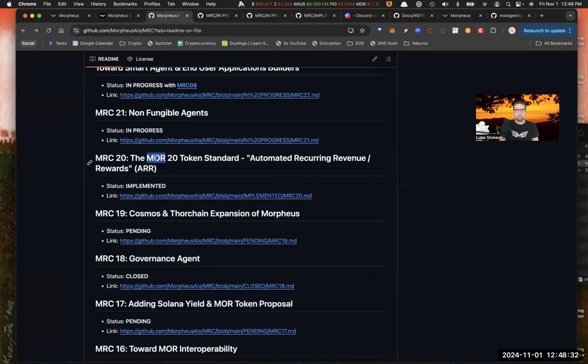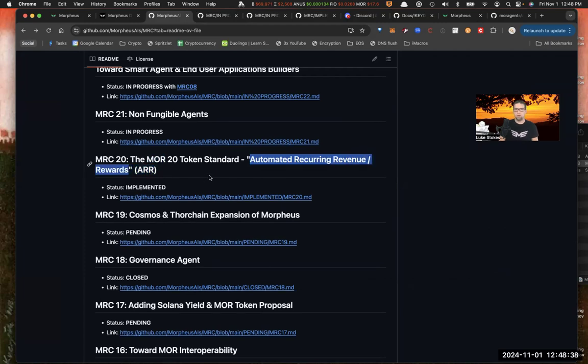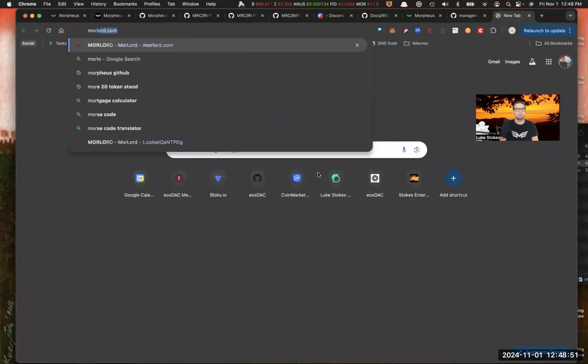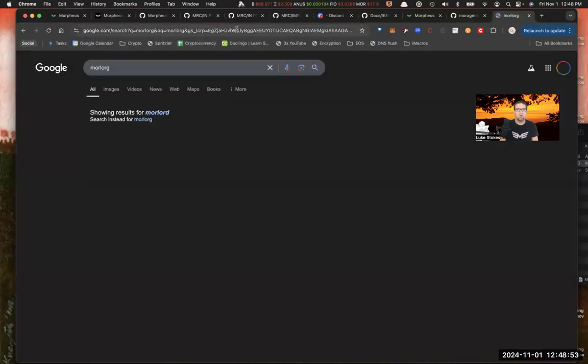The MOR20 standard that's been implemented. That's the whole automated recurring revenue rewards. Again, one of the neatest things about the fair launch model that Morpheus is using is there's actual recurring revenue. There's monthly revenue coming in because all the people that stake their Ethereum are getting that. I think it's around 3% reward. Let's check it out right now, actually, and see what it is. Morelord.com.